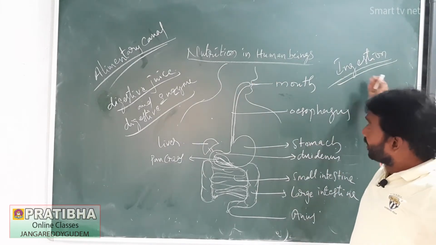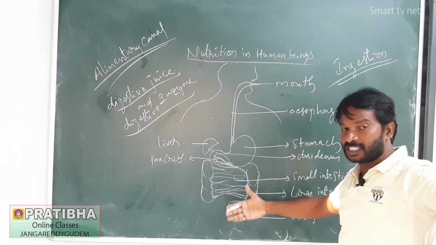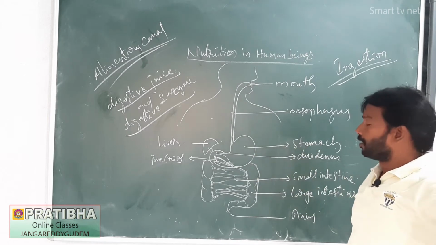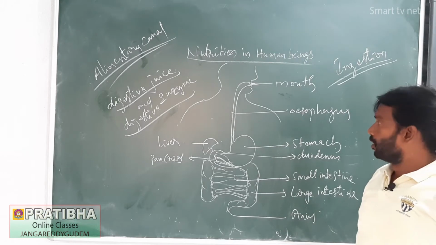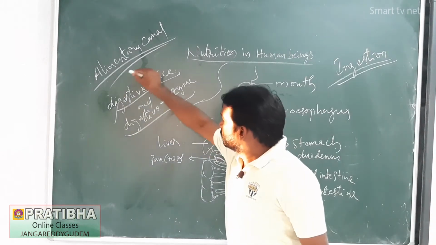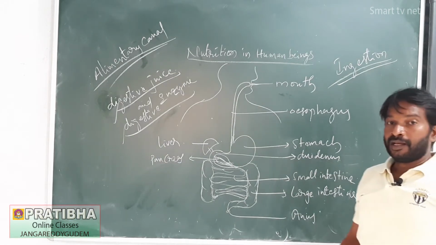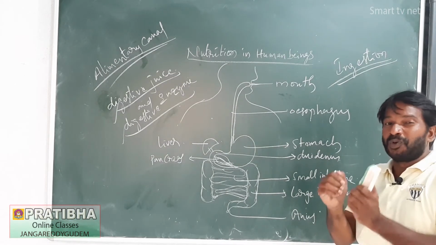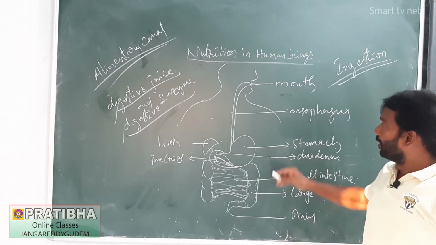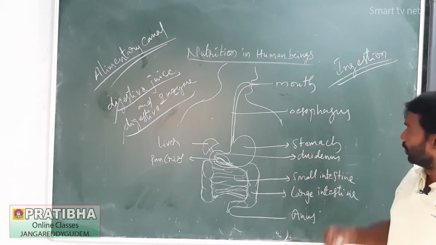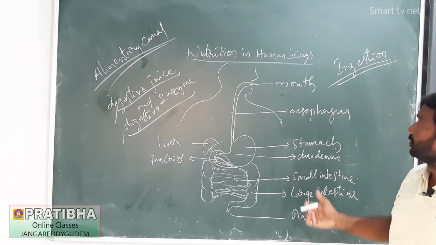Next, we are taking different kinds of food materials. That food has to pass through this alimentary canal. It has to break down into simple molecules by using digestive juices and digestive enzymes. This conversion is up to the point that our body can utilize them. Let us see the process from mouth to anus, what takes place.